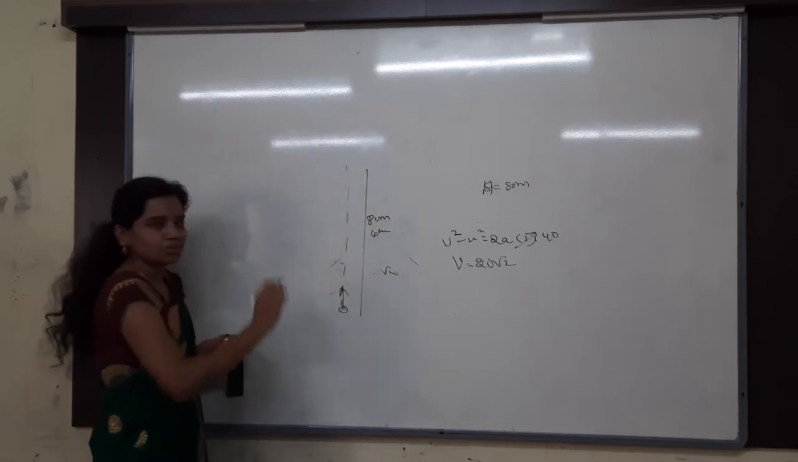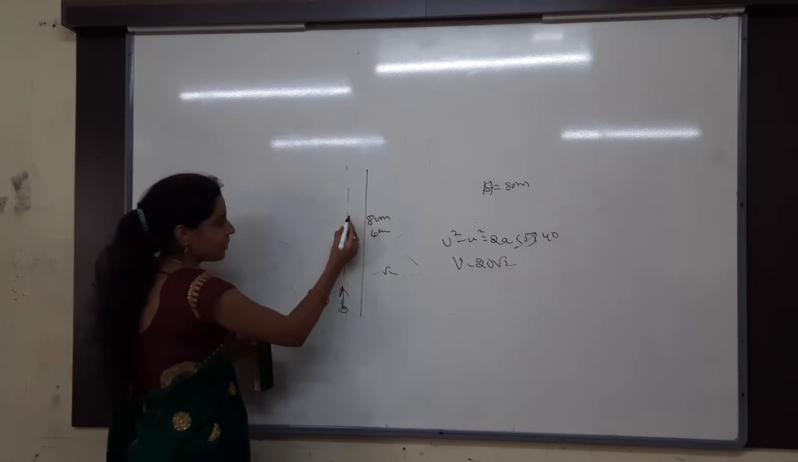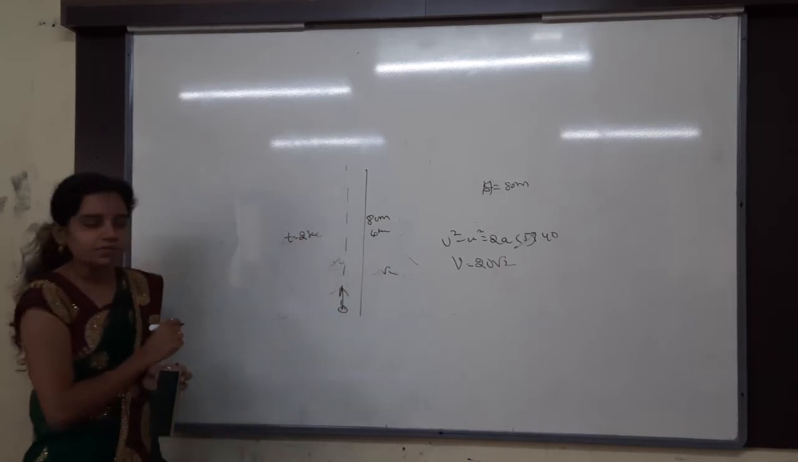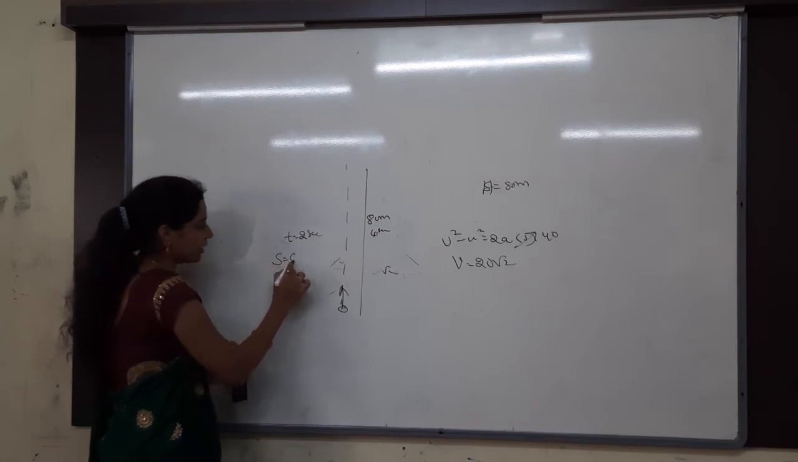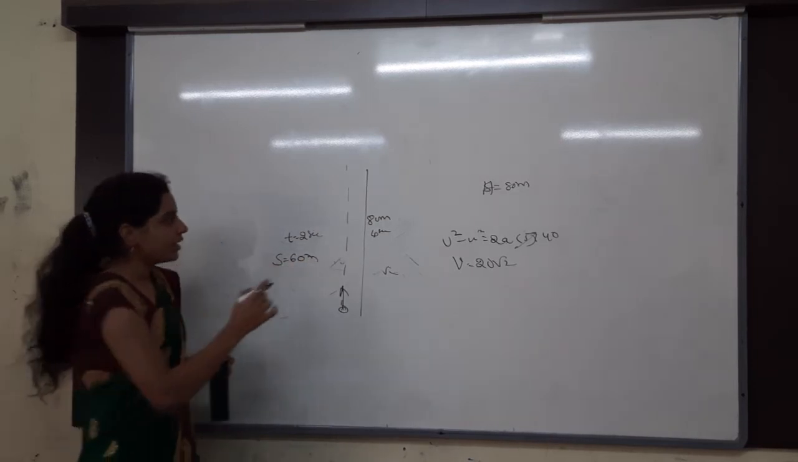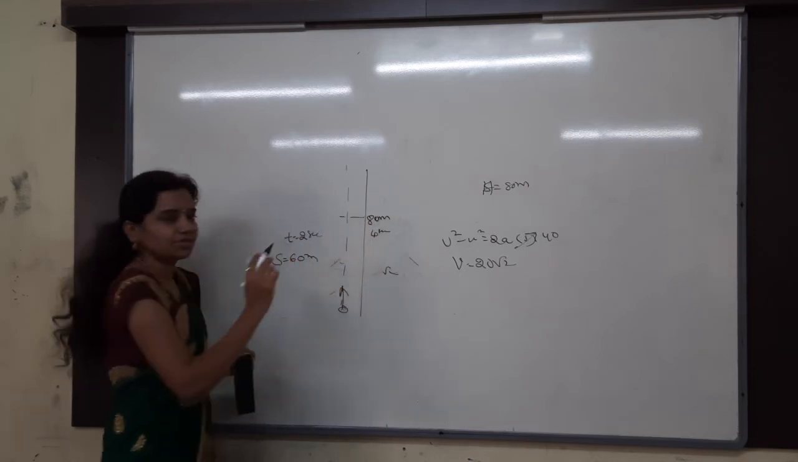It is reaching the maximum height. First half time, how much have I taken? T is equal to 2 seconds. So I was so happy that I got 60 meters. Okay, 60 meters we got. Then the total is 80, and 60 we got.